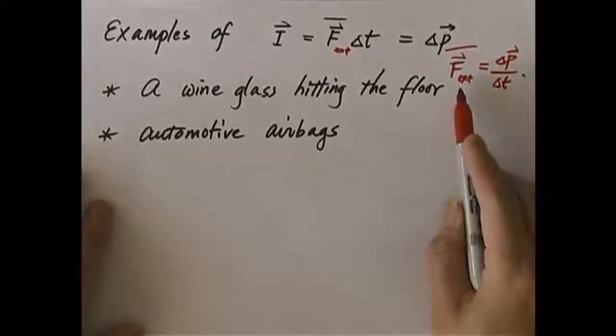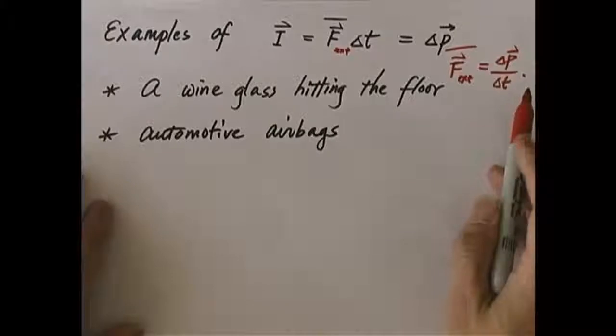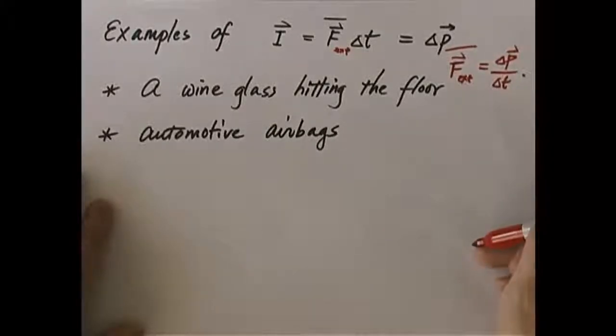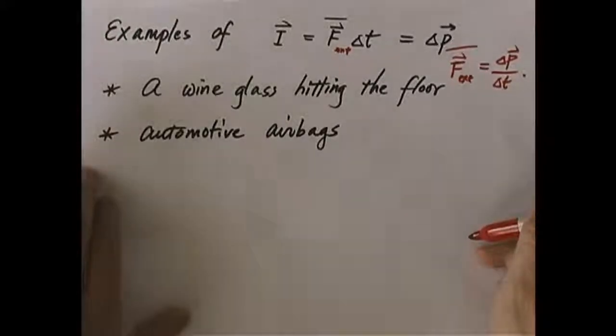Well, let's take a look at this formula. When the wine glass falls, right before it hits the floor, it's got a certain velocity going down, and the amount, which is the speed, of course, depends on where you drop it, right? Basically, it's in a free fall. Now, does it matter whether you drop it onto a thick carpet or onto hardwood? It doesn't matter. The speed right before the impact simply depends on where you drop it. Okay, did you drop it from 5 feet above the floor or 4 feet? That makes a difference. But whether the material of the floor is carpeted or hardwood doesn't make any difference.